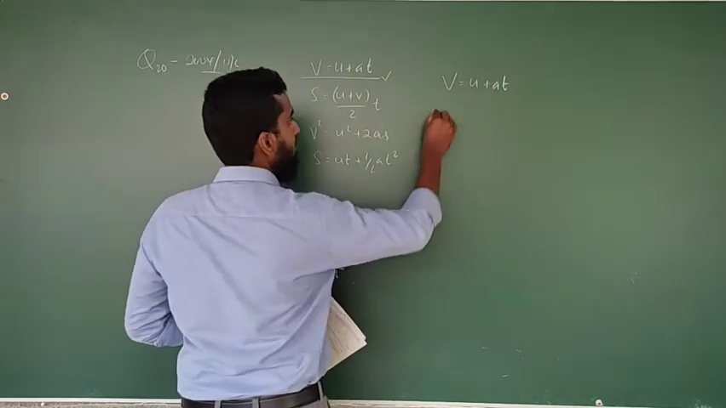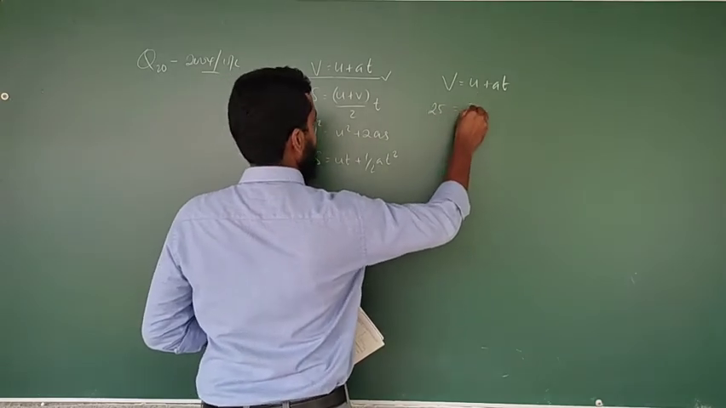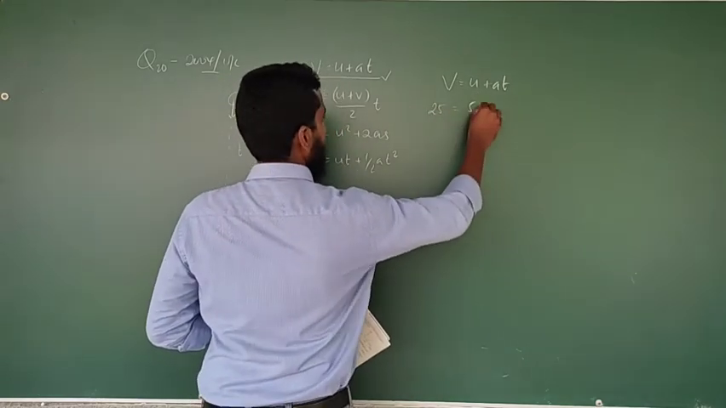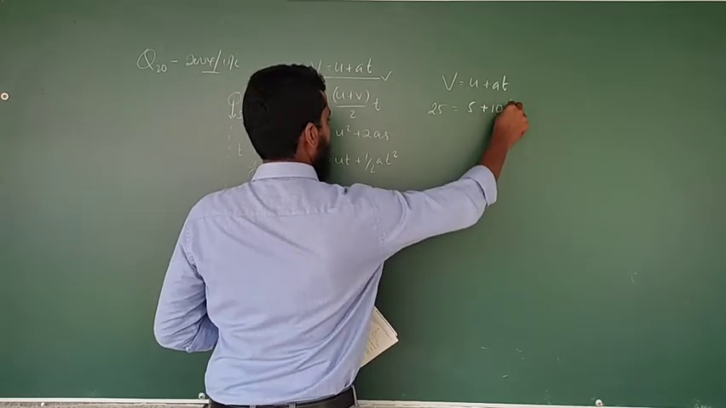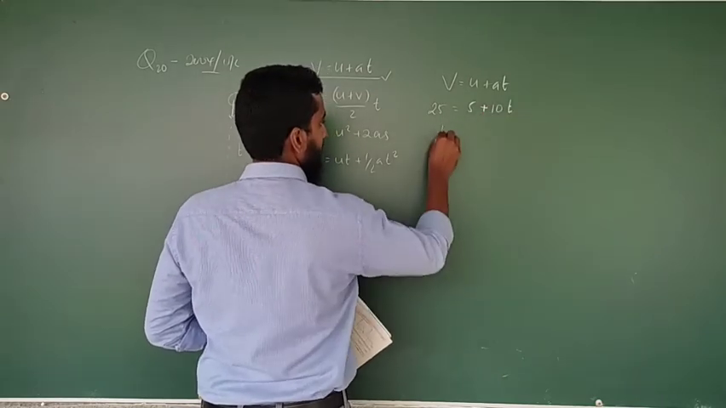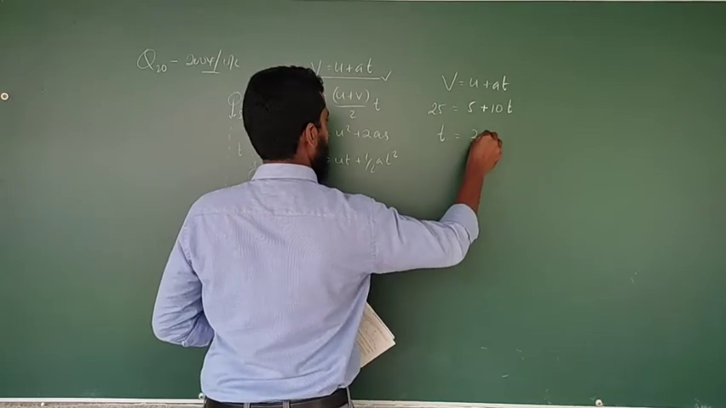The final velocity is 25, initial velocity is 5 plus acceleration 10 into t. Therefore, t is equal to 2 seconds.